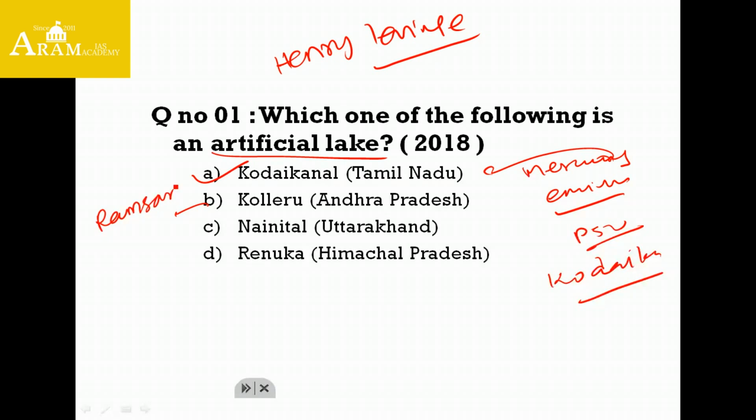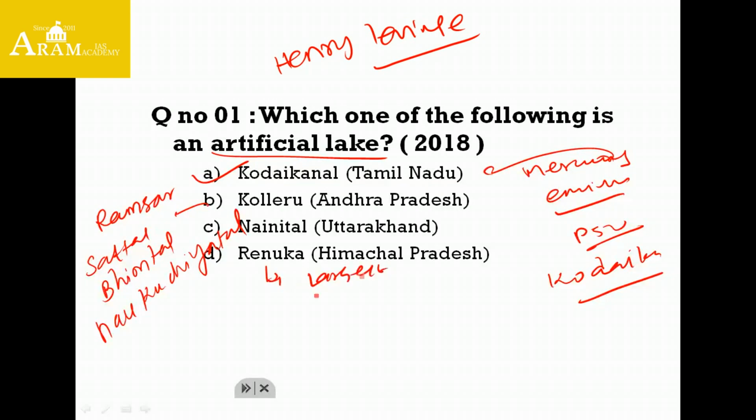Going to the third option, Nainital. Nainital is a tectonic origin lake in Uttarakhand. It is also called a kidney shaped lake. It is located in the Kumaon Hills along with Sattal Lake, Bhimtal Lake and Kuchia Tal Lake. These are the 4 lakes present in the Kumaon Hills. Coming to the fourth one, that is Renuka. Renuka is the largest lake of Himachal Pradesh. It is also a Ramsar site.